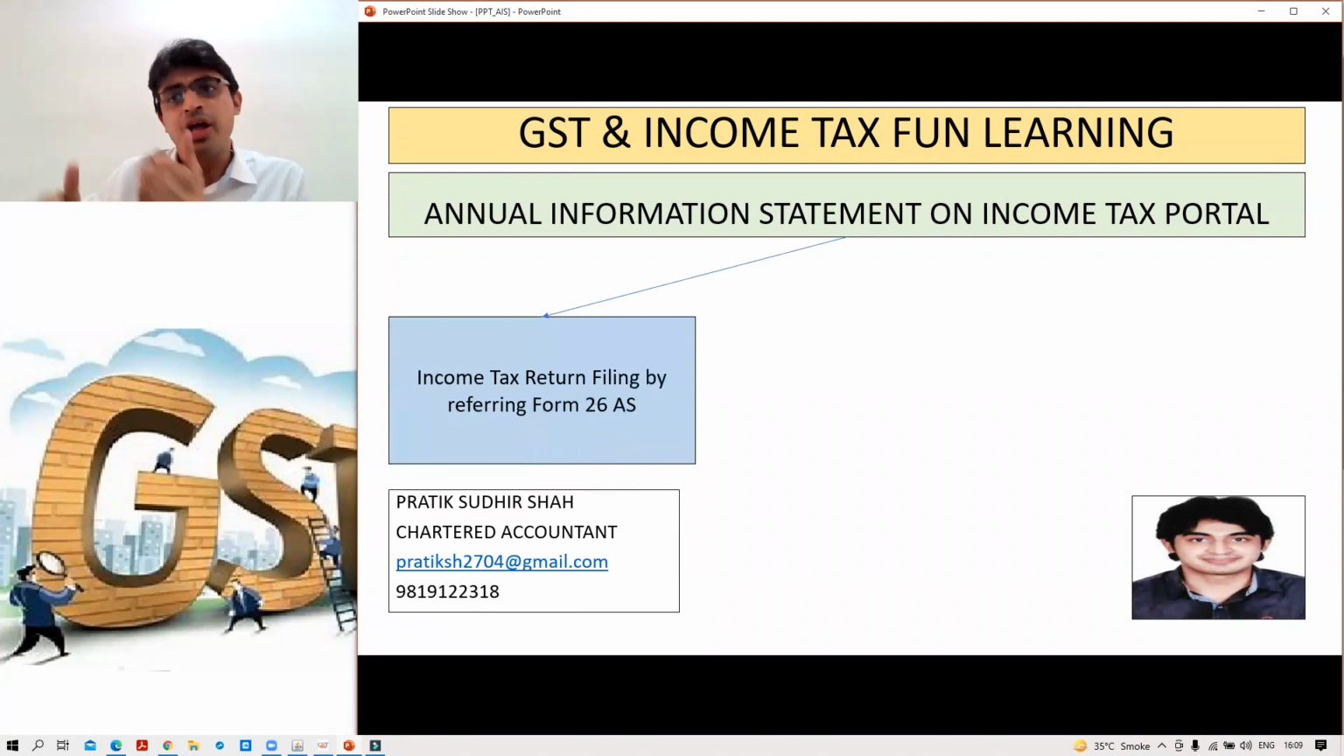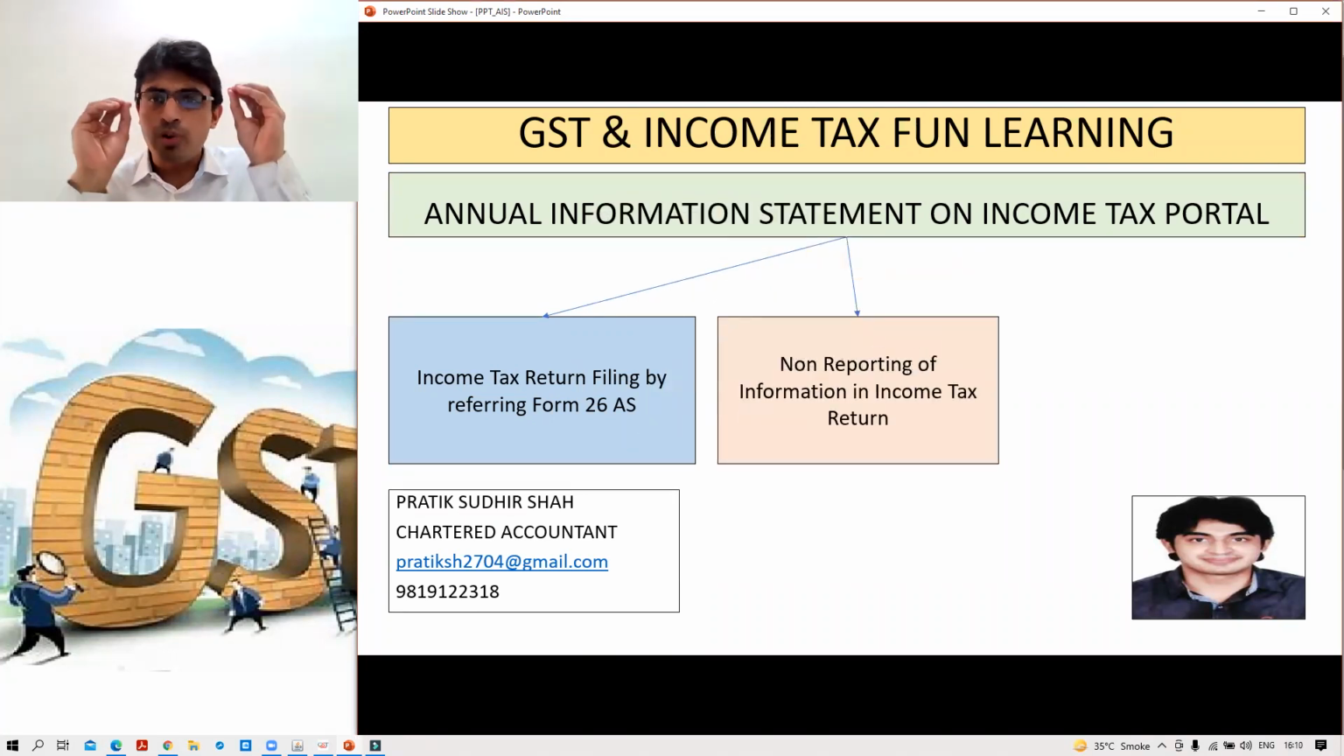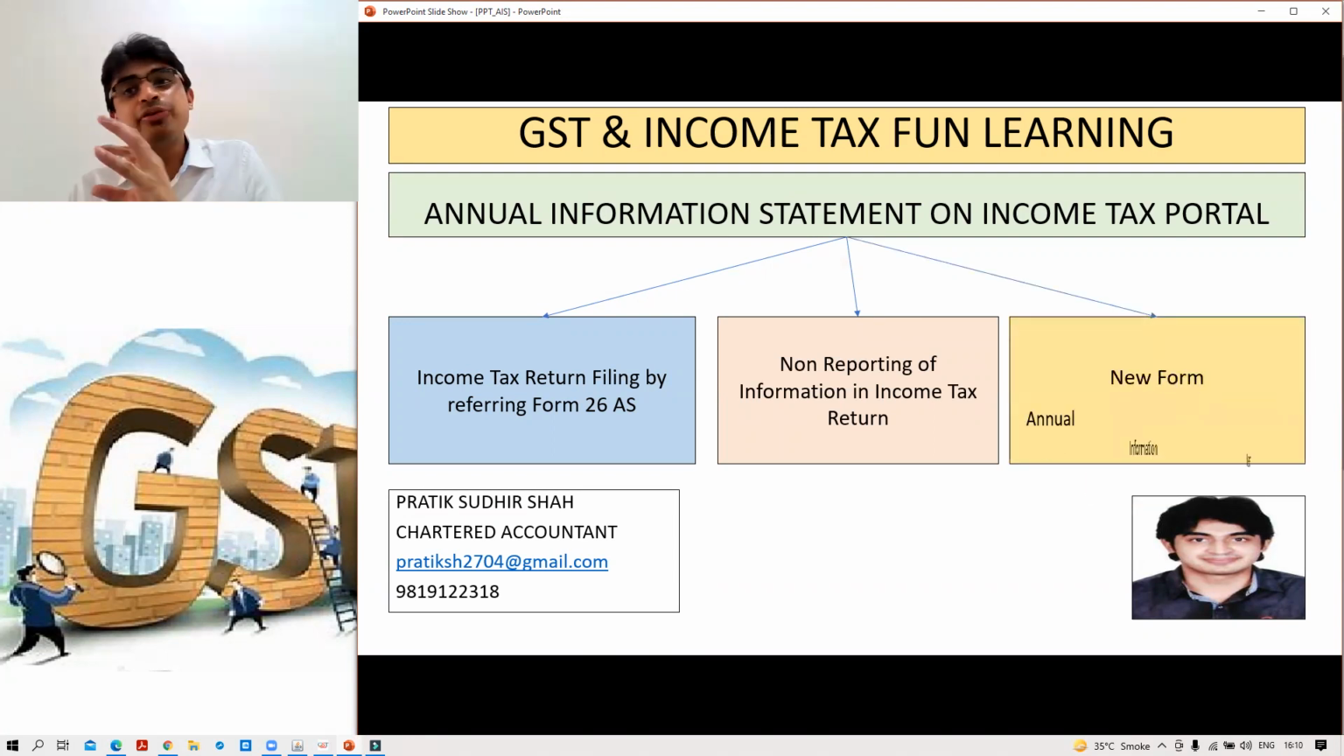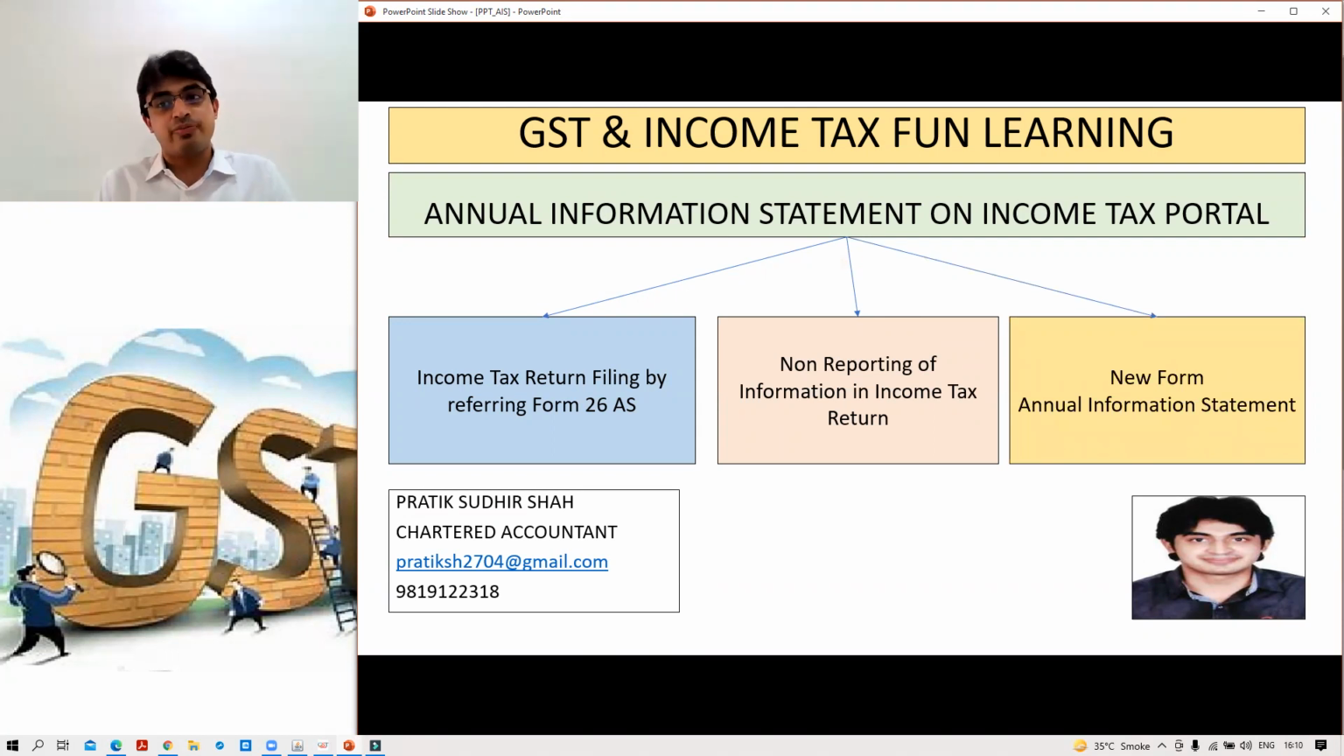First, let us understand how we file income tax returns by referring to Form 26AS. Second, many taxpayers fail to report, or deliberately miss reporting, a few details in the income tax return. And third, how this annual information statement is going to help the government to catch these discrepancies.